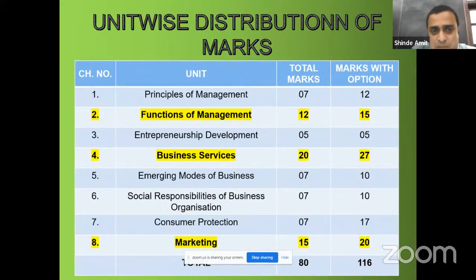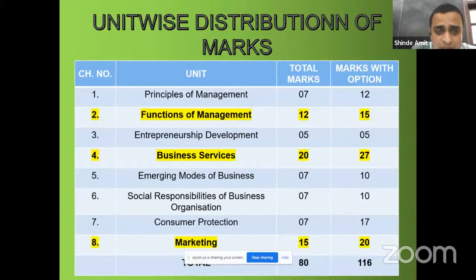The first chapter, Principles of Management, in which the 14 principles of Henry Fayol were given. Somebody already asked me that question. The weightage is 7 marks. So no big questions will come from it. Only answer in brief, justify the following, and objectives will be asked.